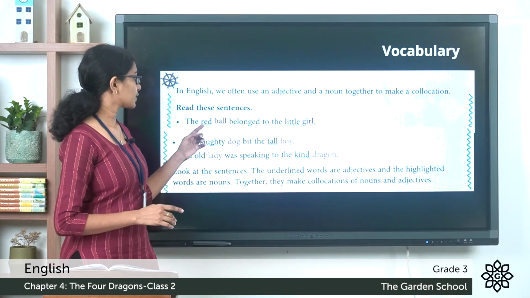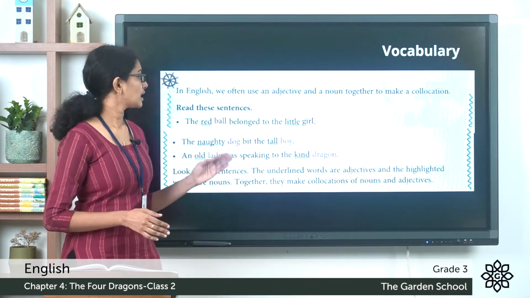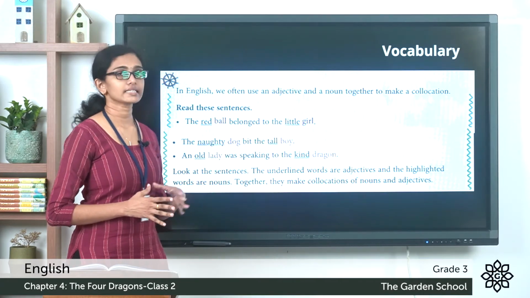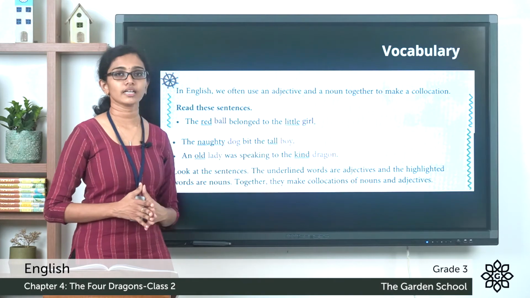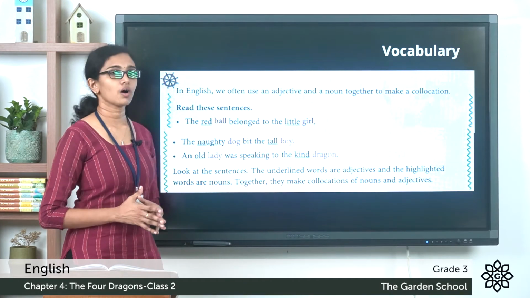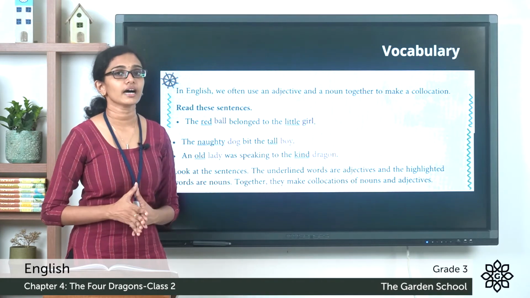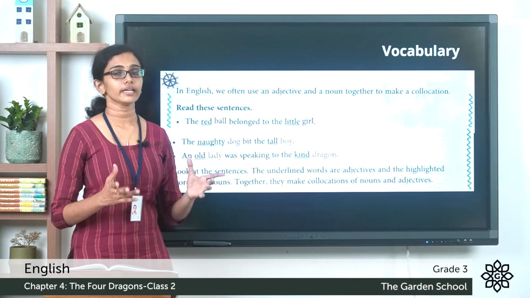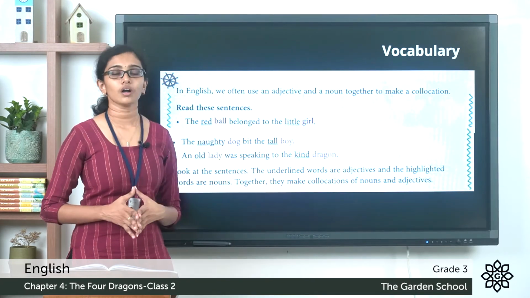Here the word red is an adjective and the word ball is a noun. And little is an adjective and girl is a noun. So here you can see an adjective and a noun is used together in combination. So when you use an adjective and a noun in combination, it's called a collocation.